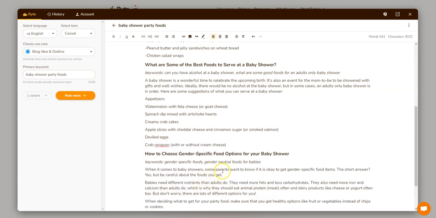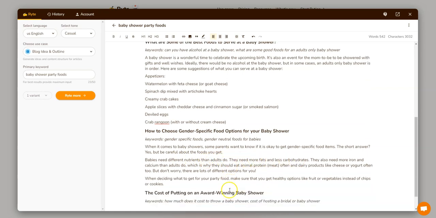When it comes to baby showers, parents want to know if it's okay to get gender-specific food items. The short answer, yes, but be careful about the foods you get. Babies need different nutrients than adults. They need more fats. So with this one, you would have to go in here and see what gender-specific food options would really mean. As you can see, this is a very specific topic, and both Longshot and Rytr are actually struggling a little bit. They're not perfect.